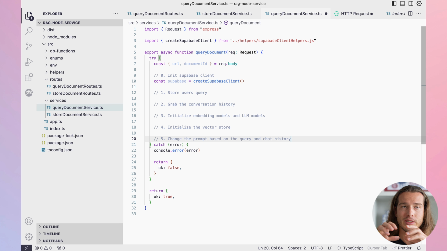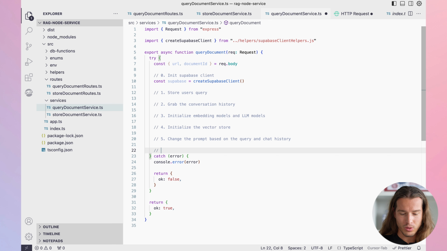This is a bit tricky. So let's say you have a conversation about the Eiffel Tower and you speak something about it and then you ask, when was it built? When was it built as a standalone question doesn't really mean a lot to an LLM. When was it built what? So we need to change and adapt the prompt based on the history so that when we actually later pass it to the LLM, it changes it to something like, when was the Eiffel Tower built? And that makes sense to the LLM.